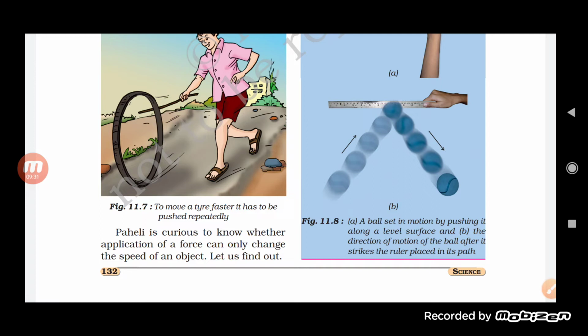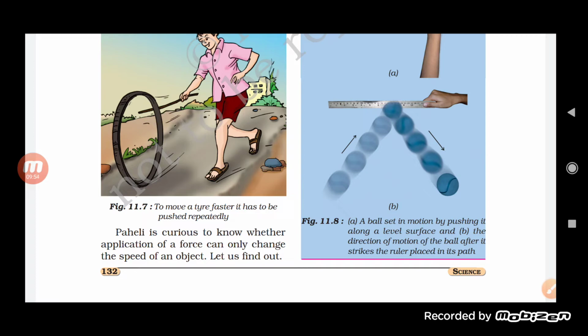So what happened here? The ruler actually provides a force, and by applying a force, the ball which was moving earlier in that direction gets deflected in the other direction. So the movement of the ball gets deflected because of that.